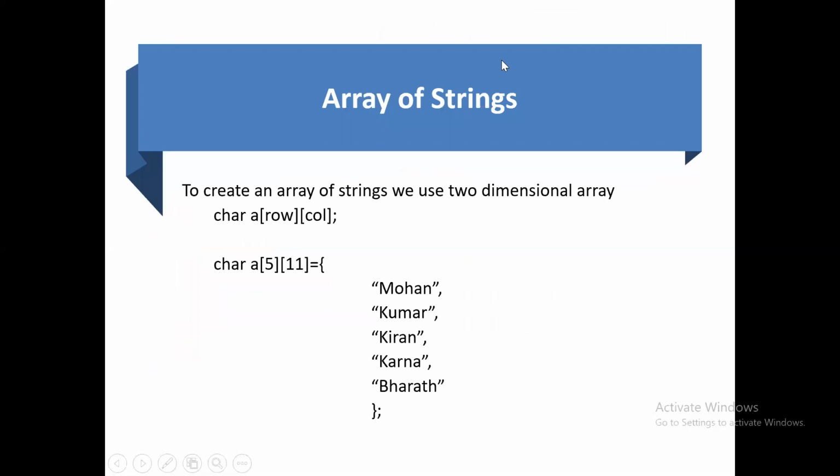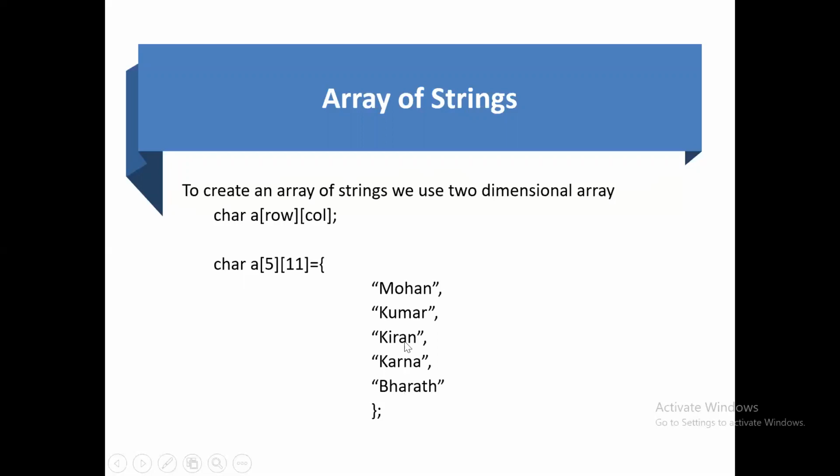Then next thing is an array of strings. Now what is this array of strings? To create an array of strings, we're going to use a two-dimensional array, that is, character data type, array name, row and column. Here I took 5 rows and the column is 11. It's going to be assigned by the values in the curly brackets.